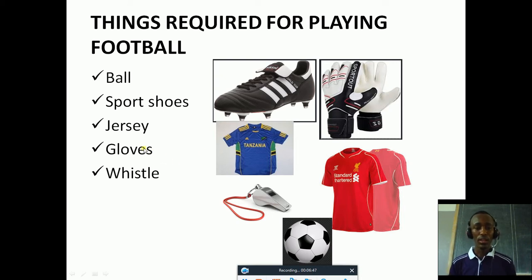Okay. The fourth thing, we must also have gloves. Gloves cover the hands, and this is specifically for goalkeepers. Goalkeepers wear gloves in order to protect their hands from injuries and to make it possible for them to carry the ball after receiving it.